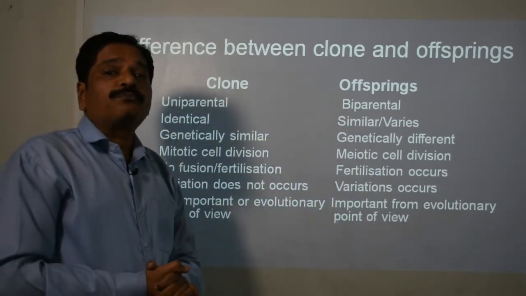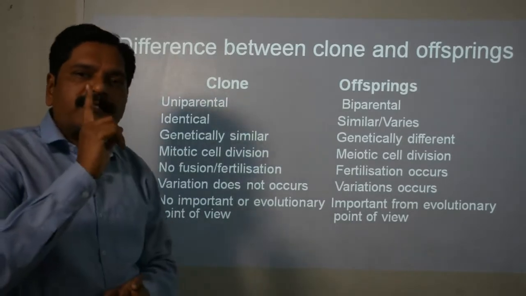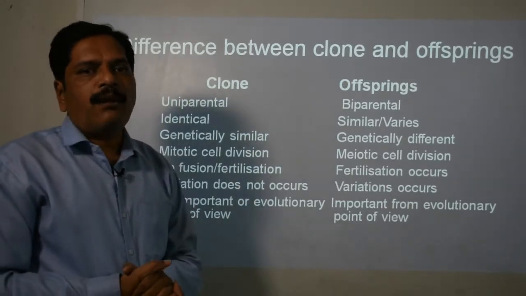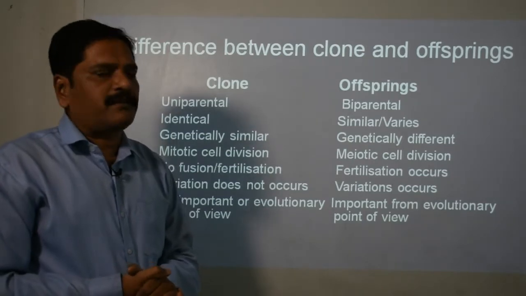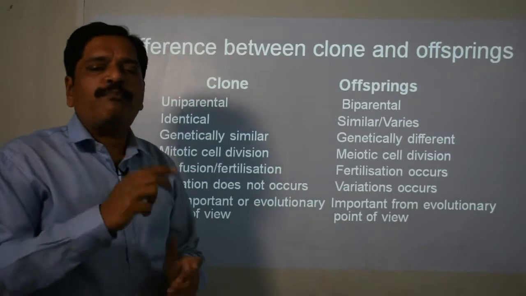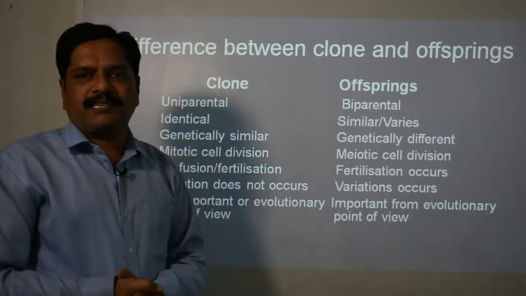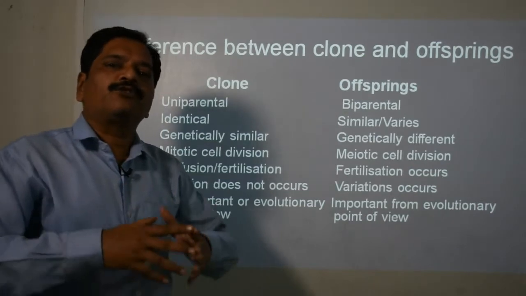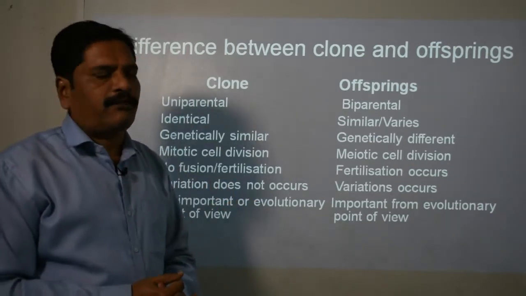That means to produce a clone, a single parent is required, whether male or female. But for the production of offspring, two parents of opposite sex are compulsory.